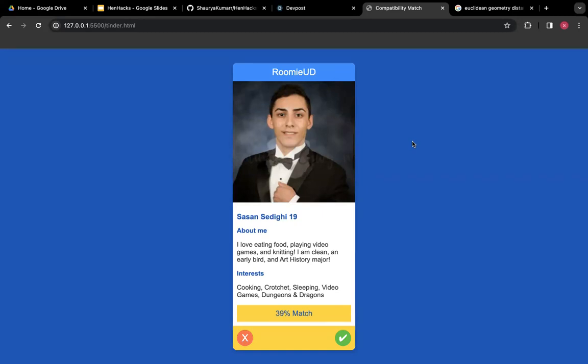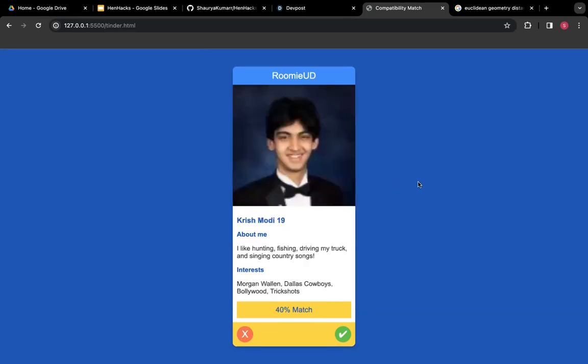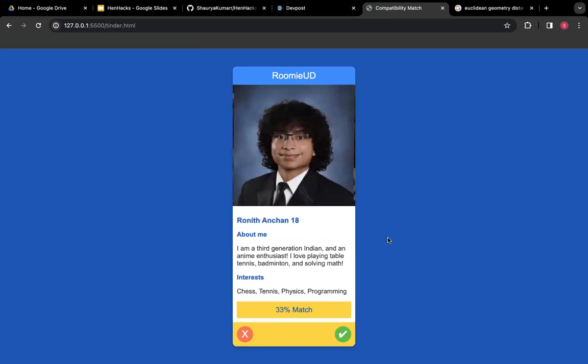On the Tinder-like format, of course, we have a picture, the name, age, and an about me and interest section to help you better gauge the personality. And if you choose to like it, you can swipe left or right on them. In this case, I'm going to swipe left on Sasan. And similarly with Krish. An important point to note is we can also embed Instagram links and verification. However, Ron does seem like someone who I'd want to room with, so I'm going to swipe right on him by clicking the check mark.